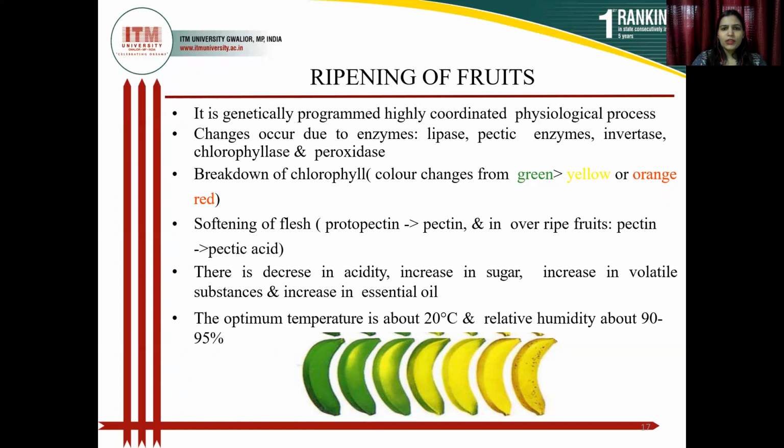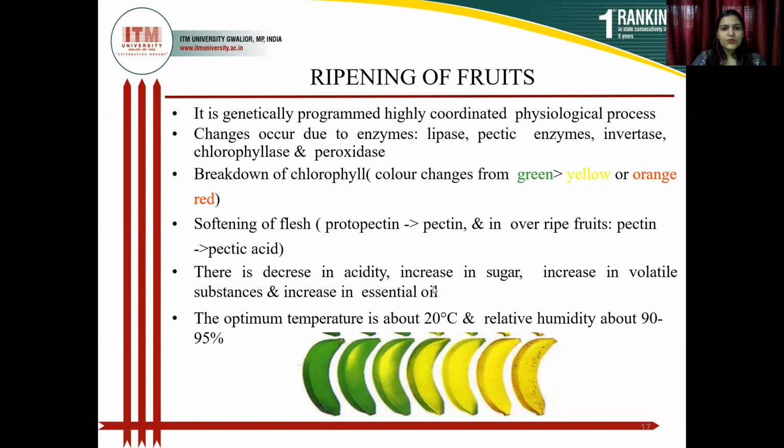Breakdown of chlorophyll: the color will change from green to yellow or orange-red. As for the softness of flesh, during softening protopectin is converted into pectin, and during overripening, pectin is converted into pectic acid.